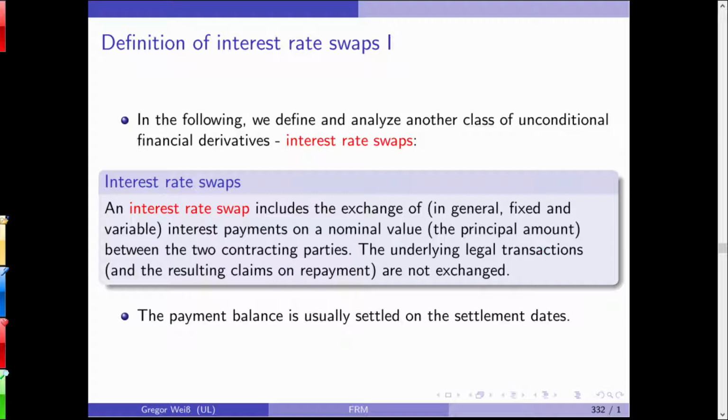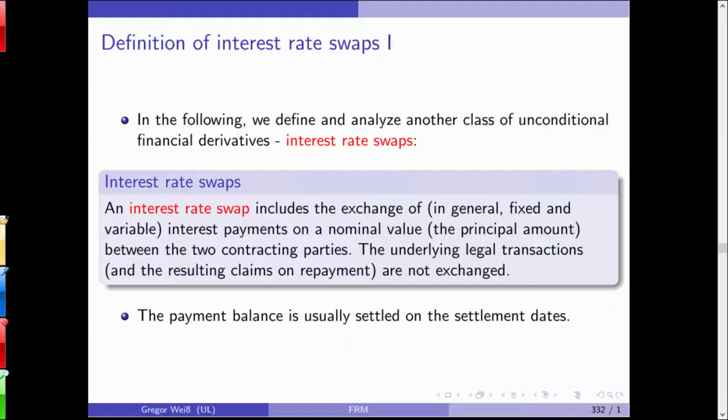So a very simple example: I'm a bank, I've given out a loan. I'm earning 5% interest on my loan. I am not interested in 5%, I want a variable interest rate. You, for some reason, have a variable interest rate payment coming in from a contract that is based, for example, on the LIBOR, the London Interbank Offered Rate.